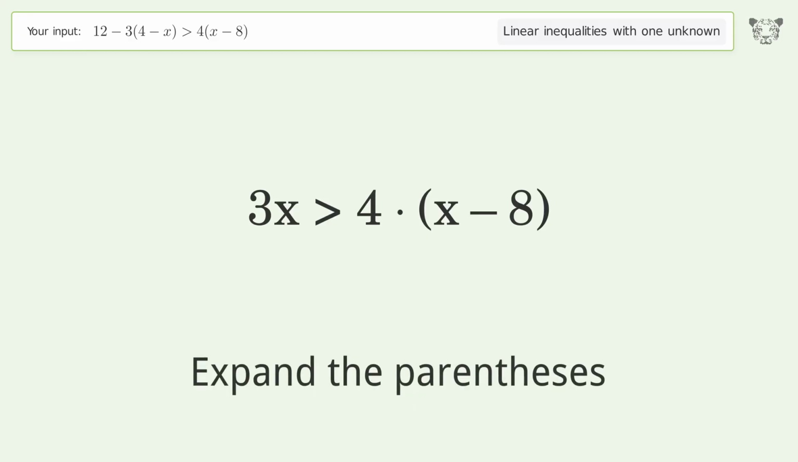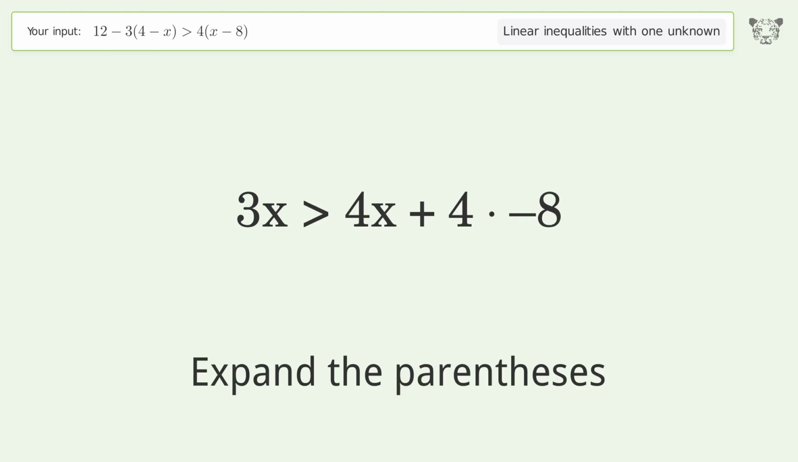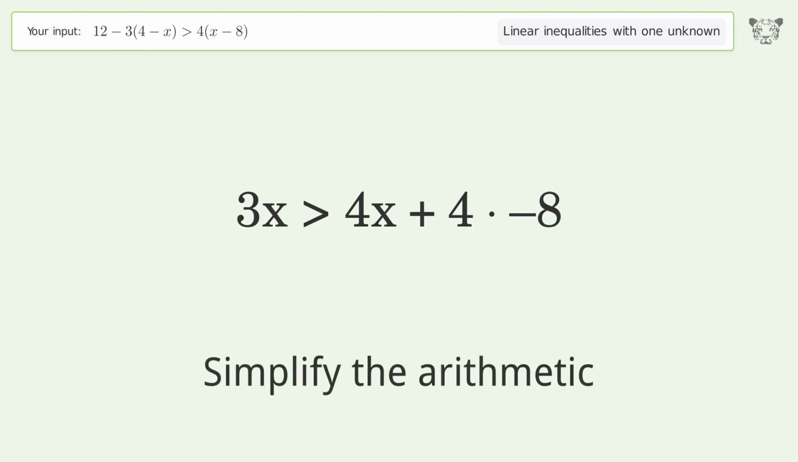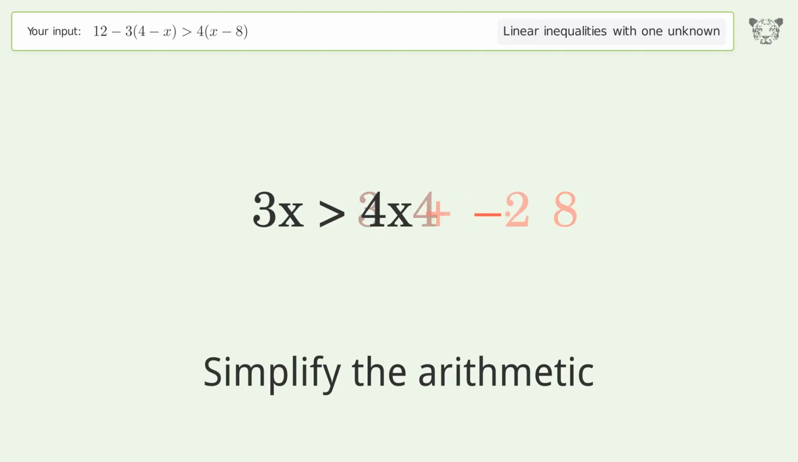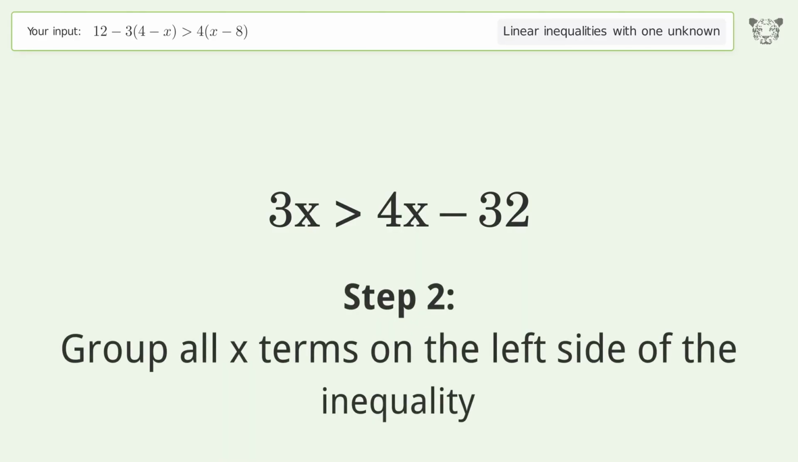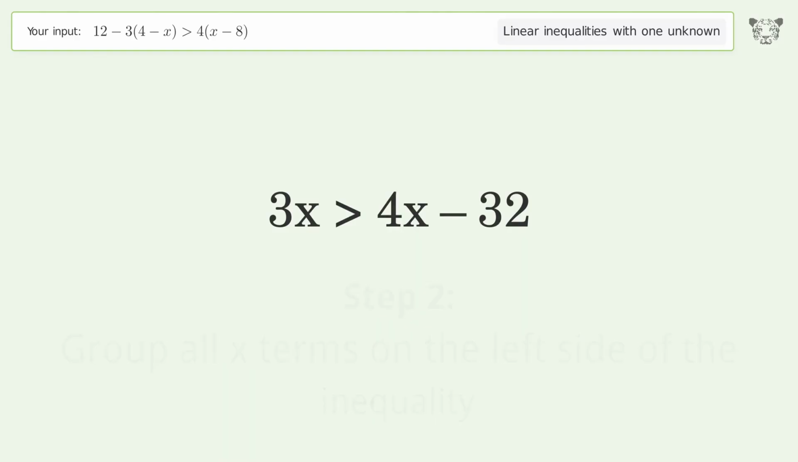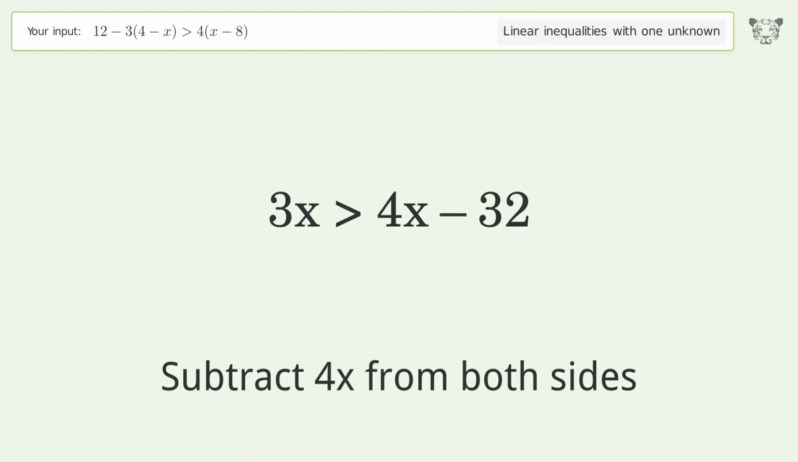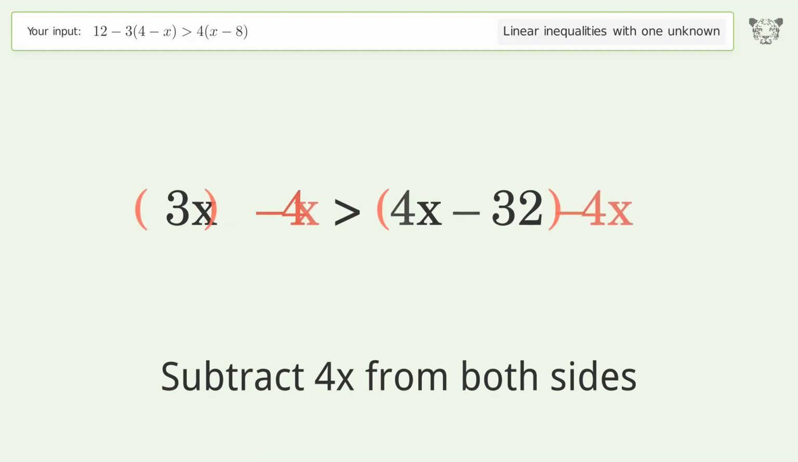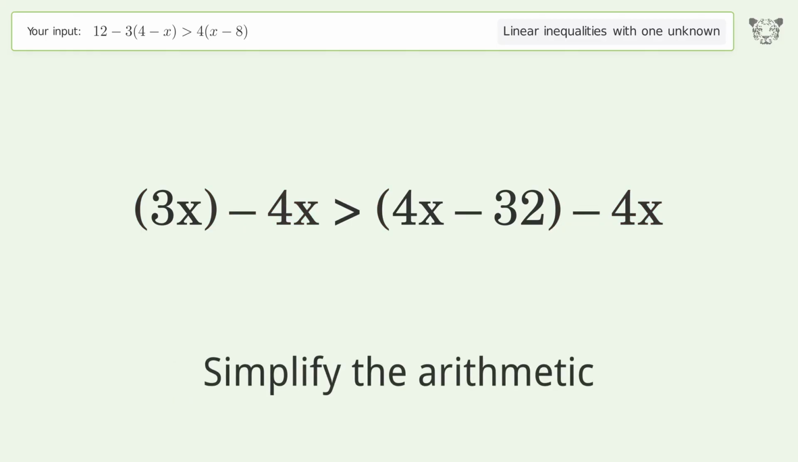Expand the parentheses. Simplify the arithmetic. Group all x terms on the left side of the inequality. Subtract 4x from both sides. Simplify the arithmetic.